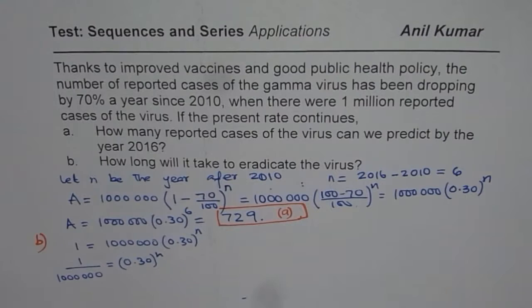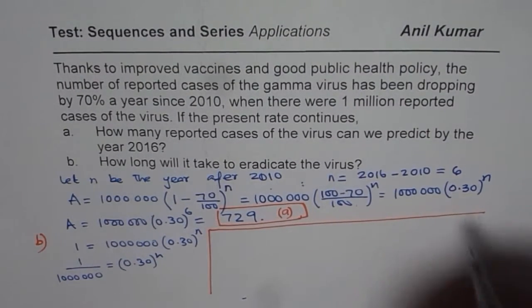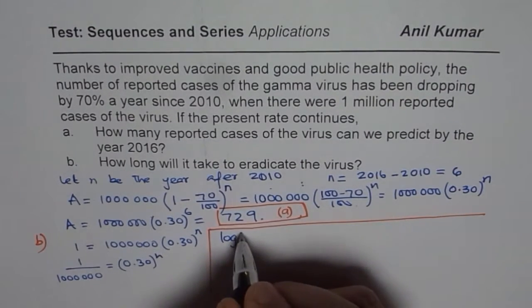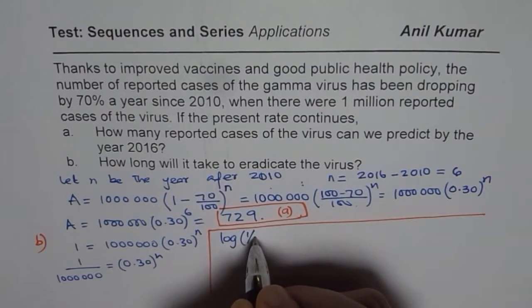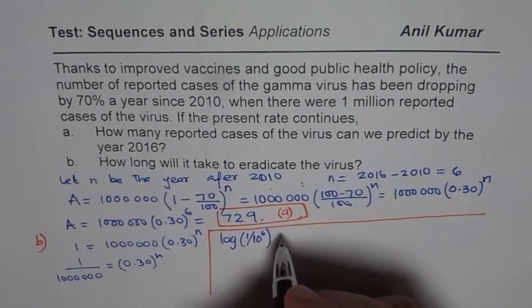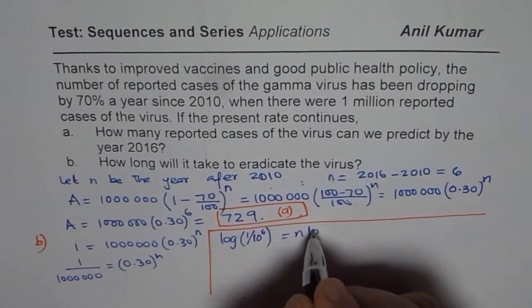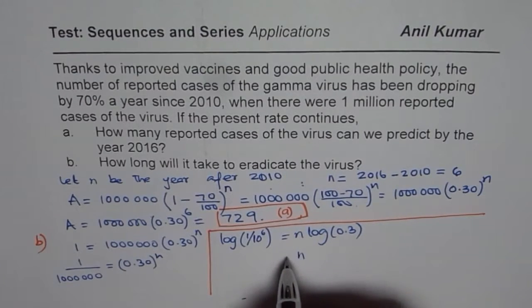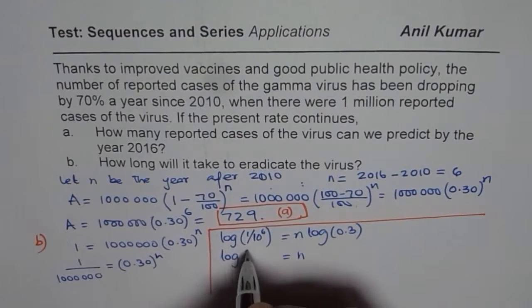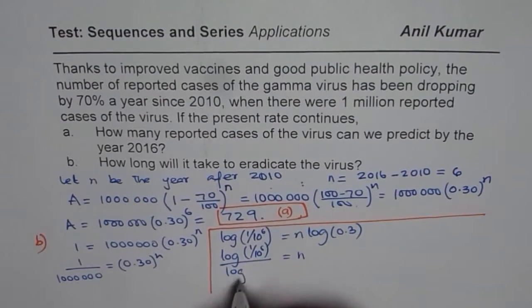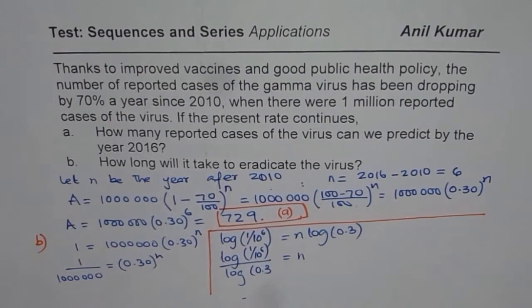Now to solve this equation, what can we do? We can take log on both sides. So if I take log both sides, I get log of 1 over 10 to the power of 6 equals n times log of 0.3, and solving for n we get n equals log of 1 over 10 to the power of 6 divided by log of 0.3. So that is the value of n.